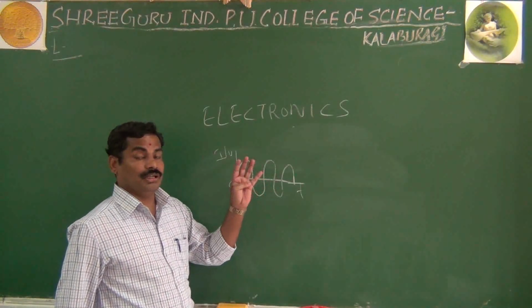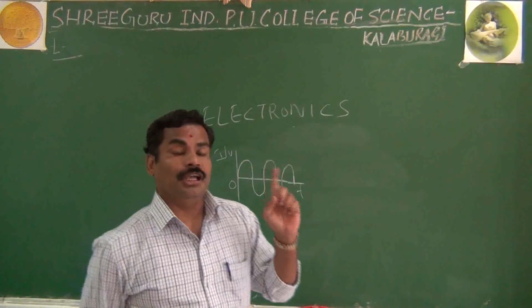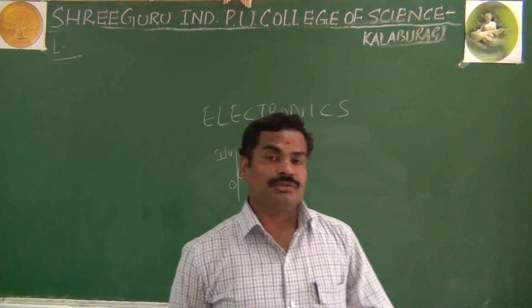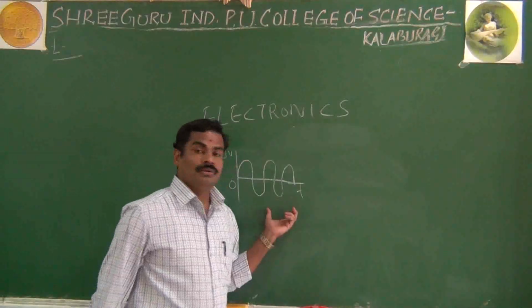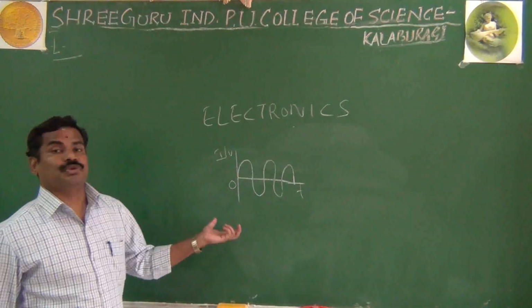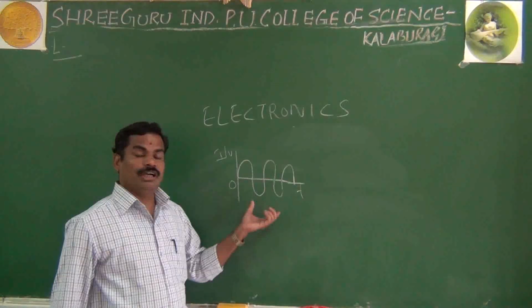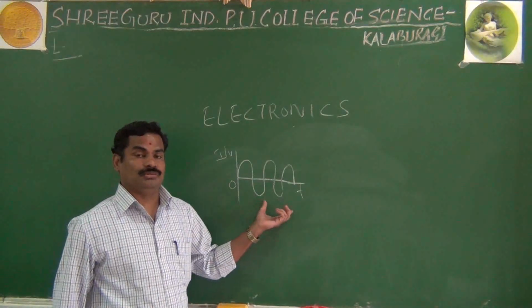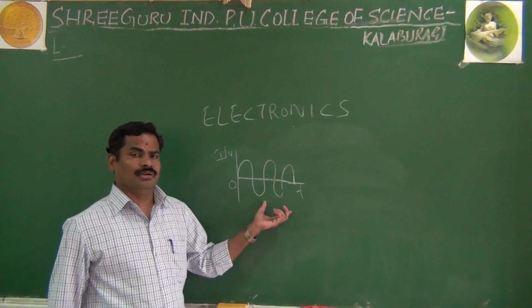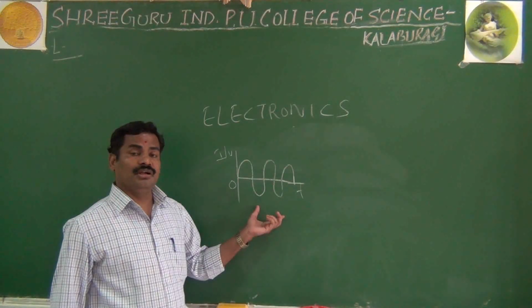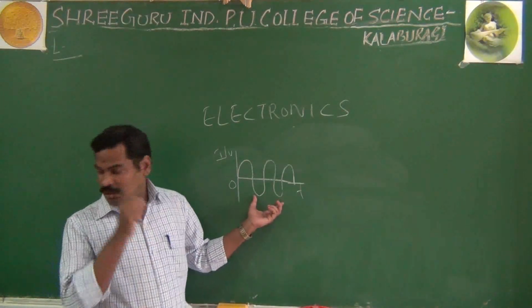It is very difficult to control the input and output, and also very difficult to store or process the information.